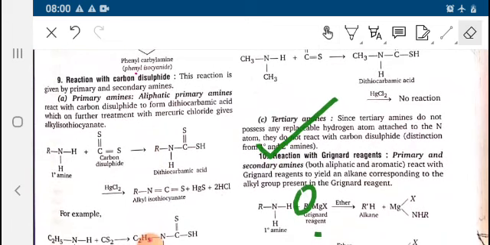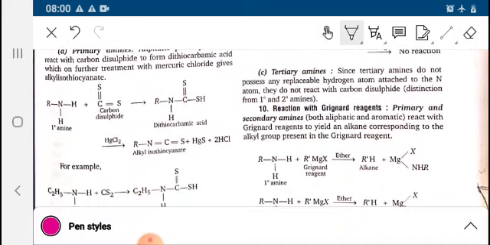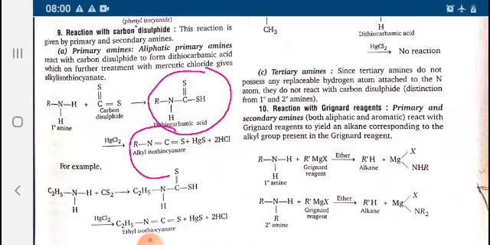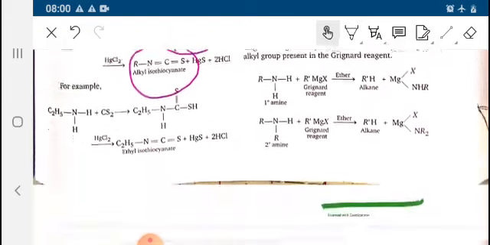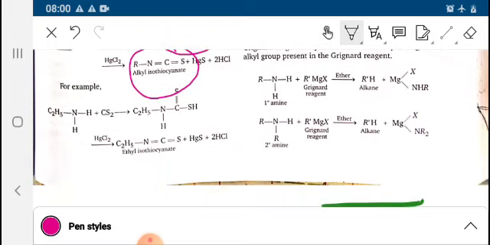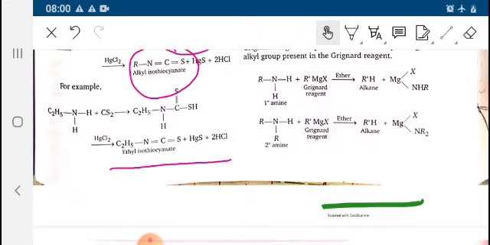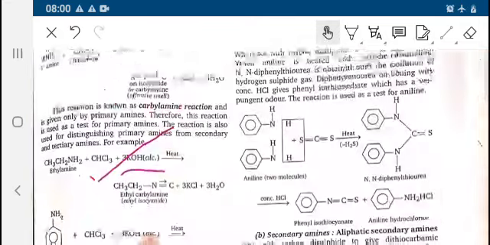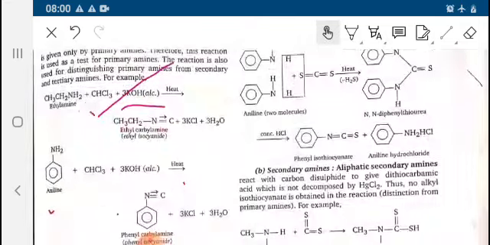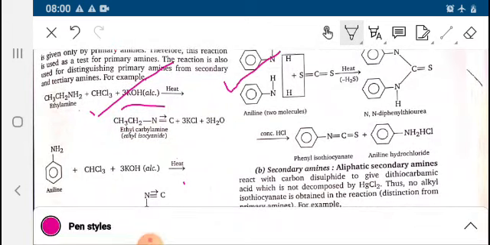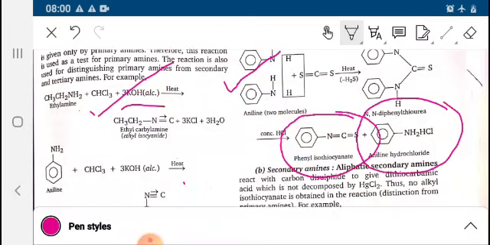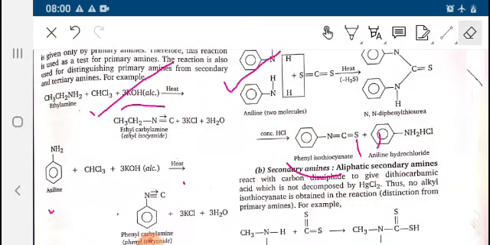After this is the reaction with CS2, carbon disulfide, forming dithiocarbamic acid and further alkyl isothiocyanate. Here is the example: formation of ethyl isothiocyanate. Similarly, two molecules of aniline react with carbon disulfide, forming phenyl isothiocyanate and anilinium hydrochloride.